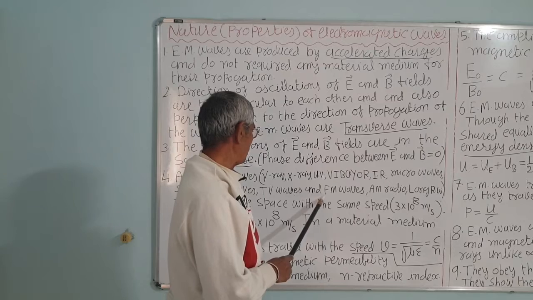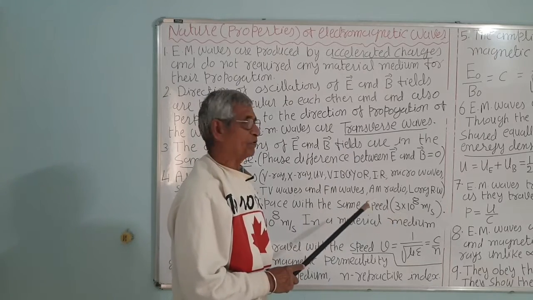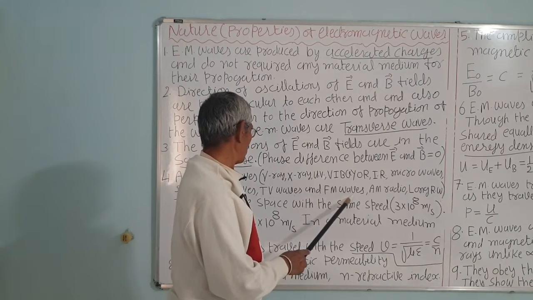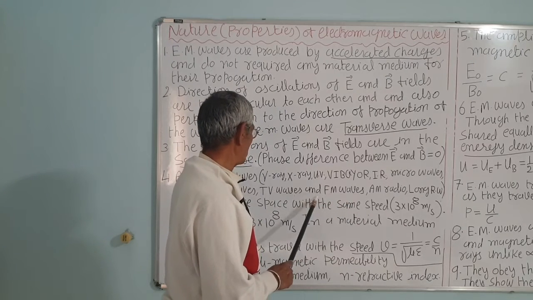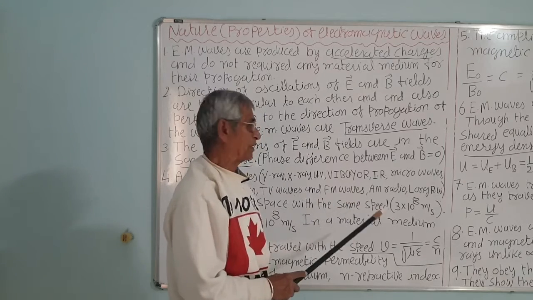So, if the frequency of the carrier waves changes according to the frequency of the audio waves, then that modulation is called frequency modulation. So TV waves, FM waves, that is frequency modulation is made and then it is transmitted.